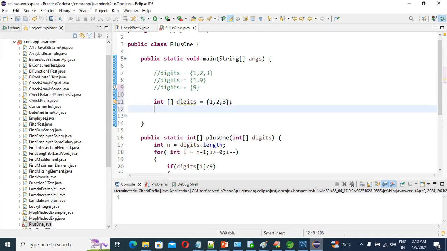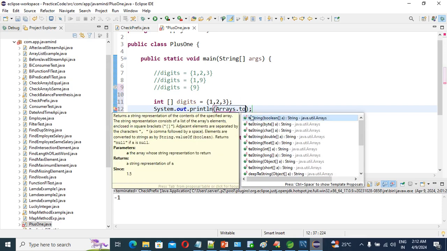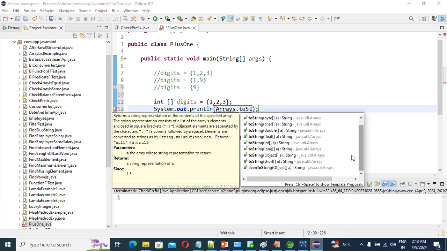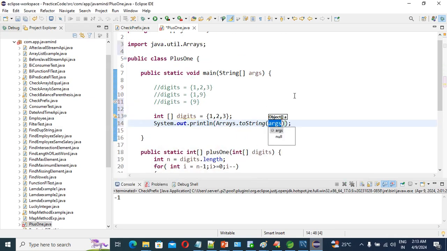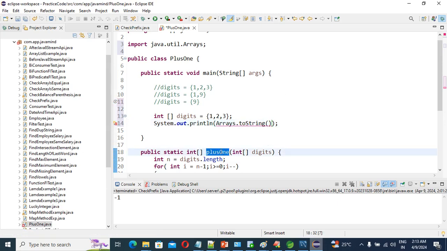Correct. So guys, System.out, and then Arrays.toString, and then we have to give our respective method plus 1 and our expected input.